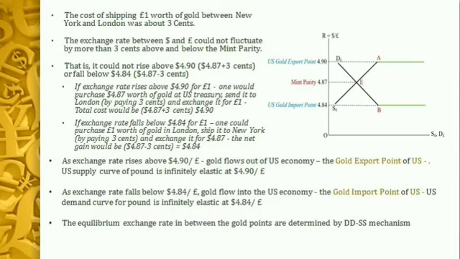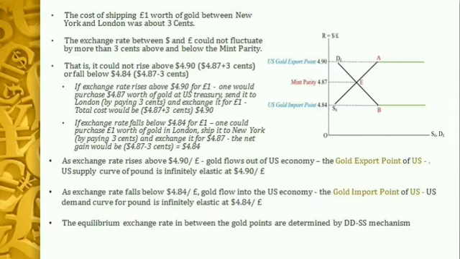Suppose the exchange rate rises for some reason or other above $4.90 for 1 pound. Then everybody will purchase $4.87 worth of gold at the US Treasury, send it to London by paying 3 cents of shipping cost, and then exchange it for 1 pound. Therefore, the total cost of conversion will be $4.87 plus 3 cents, which is exactly equal to $4.90. So, if anyone charges more than $4.90 for 1 pound, that person will never get any customer.